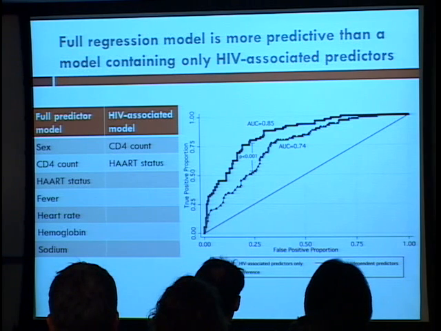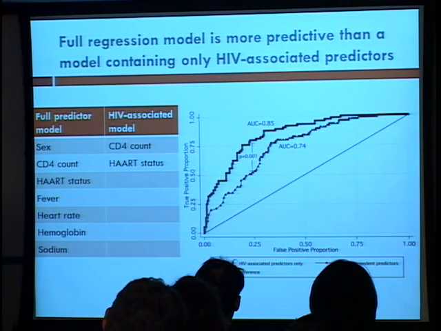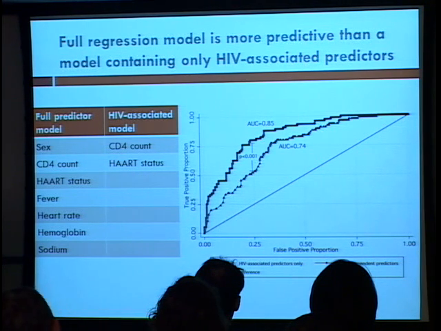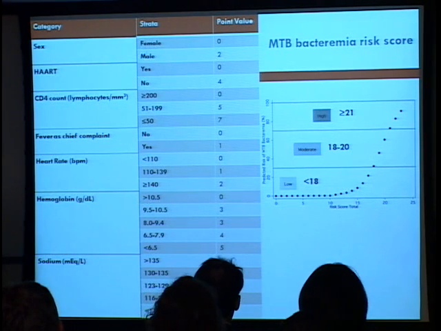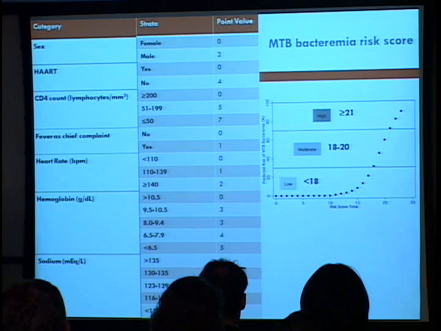Looking at the performance characteristics by AUC curve, you can see we had 2 models. One was a full predictor model, which included those clinical correlates, and then compared that to just what would be expected to be good predictors for MTB bacteremia, the CD4 count and antiretroviral status. There was a significant improvement using the full predictor model, from an AUC of 0.74 to 0.85. We took this information, using the same methods as the Framingham risk score, to develop a risk score for MTB bacteremia, and this is just showing how clinically useful it could be for clinicians, but it needs to be validated prospectively.